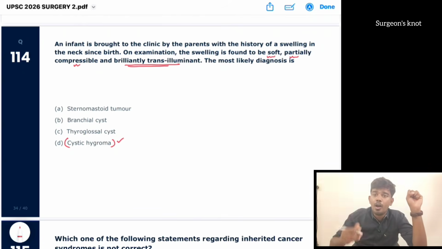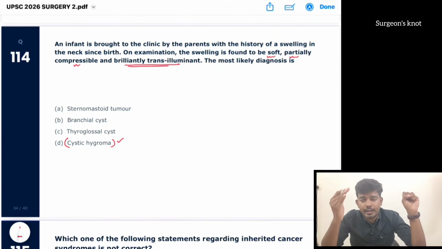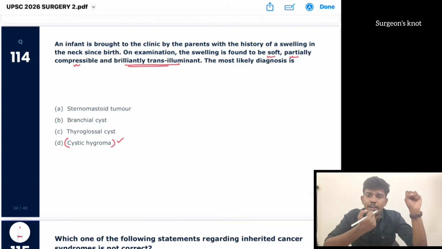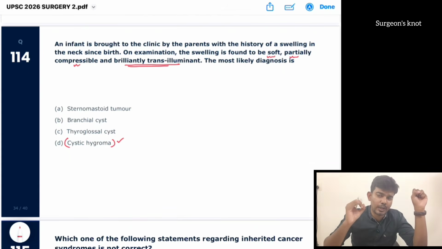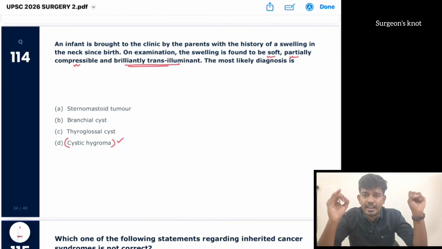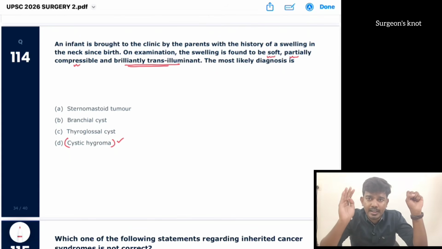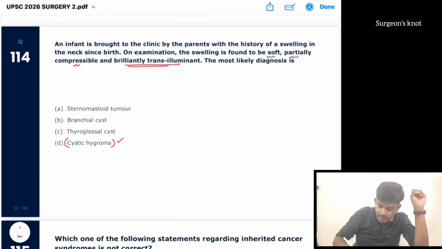Okay, cystic hygroma. What other swellings are brilliantly transilluminant? Ranula. Intraoral swelling is ranula, in the neck we have cystic hygroma, in the spine we can have meningocele. Then in the testis, scrotum, we can have hydrocele, spermatocele. These 5 swellings are brilliantly transilluminant in our body. So the answer is cystic hygroma.